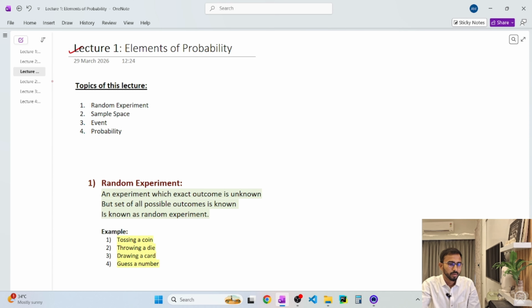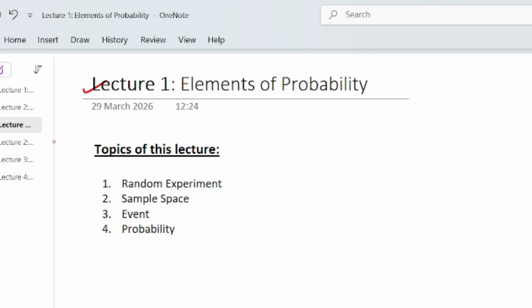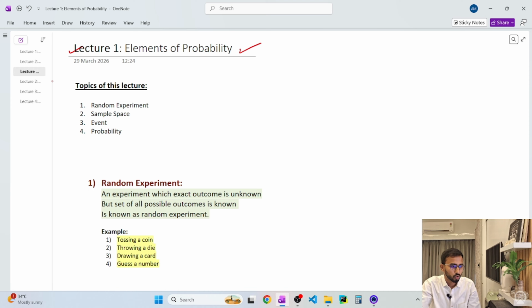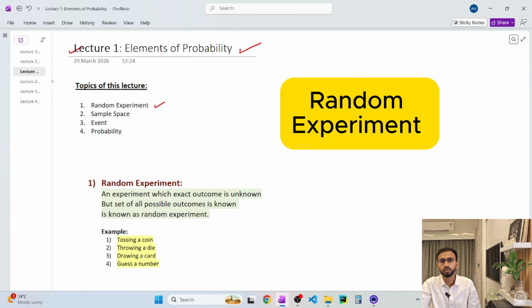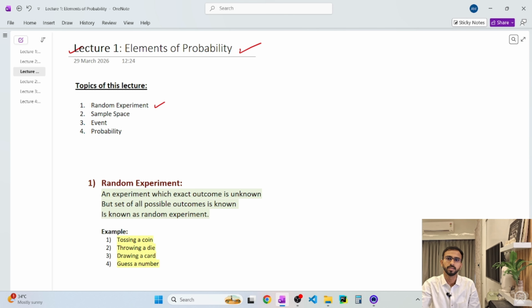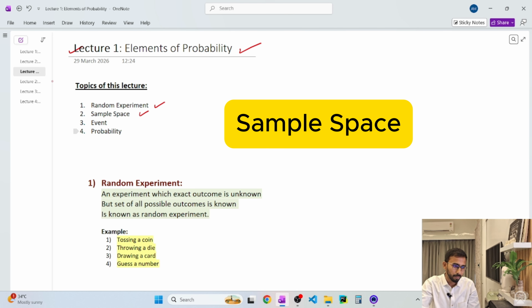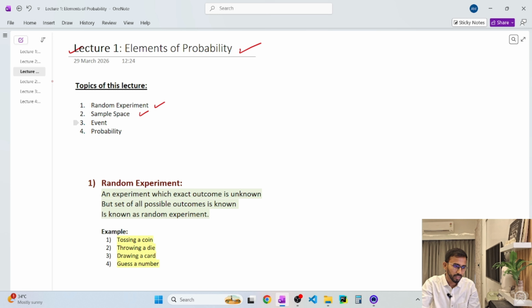So lecture 1. Before directly jumping into probability, we will build the foundation which is known as elements of probability. The topics of today's lecture are: number 1 is random experiment. At first we will learn what a random experiment is. Then we will learn about sample space, and the most important thing, event and probability itself. So topic 1 is random experiment.